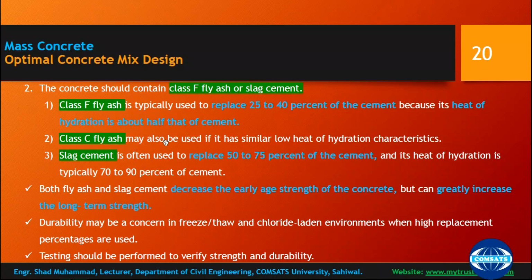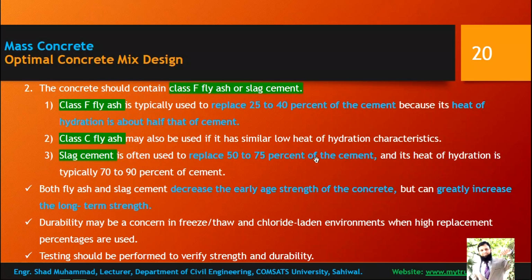Class C fly ash may also be used if it has similar low heat of hydration characteristics. So you should compare whether class F fly ash or class C fly ash will be better. And slag cement is often used to replace 50 to 75% of the cement.